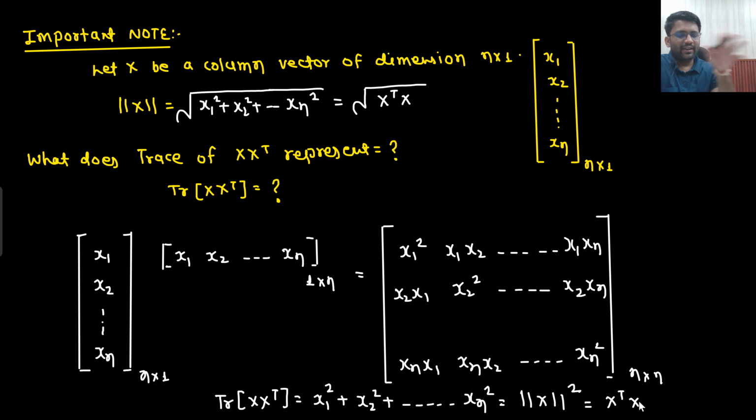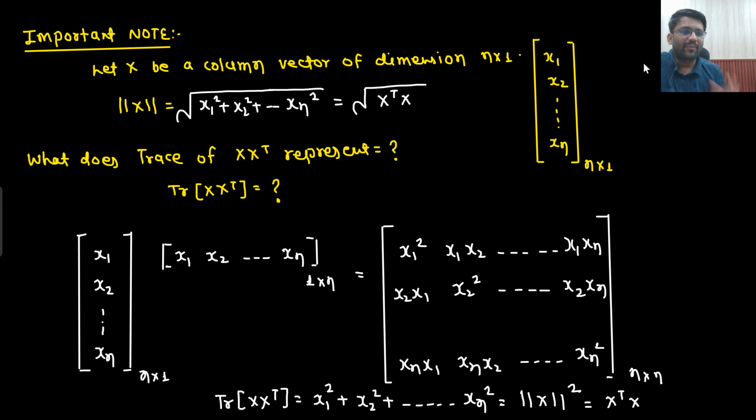Understandable? So you don't need to mug it up. These are some important results. Some questions might be framed from here. We will frame the question as well and we will solve it as well. But you just need to read it, and you should have the temperament of solving in the examination hall. If such kind of questions come, where they give you a vector and ask what trace of x into x transpose would be equivalent to, you will directly calculate the length and then do the square. That's it.